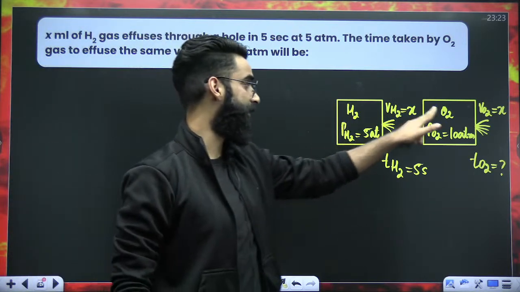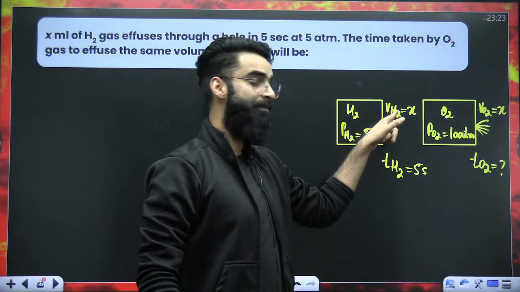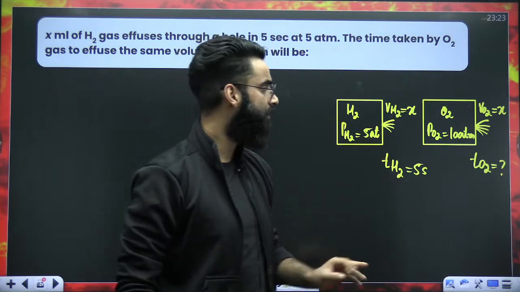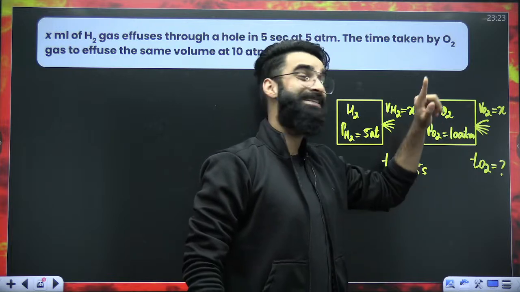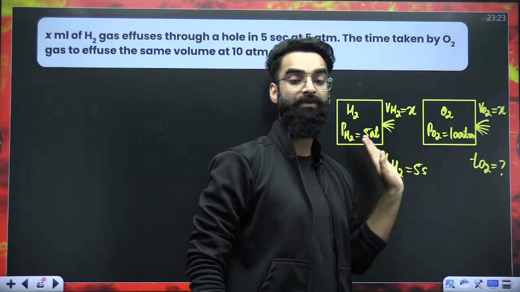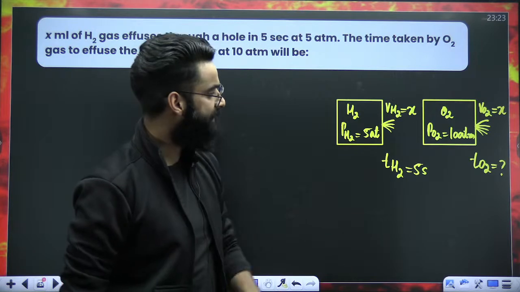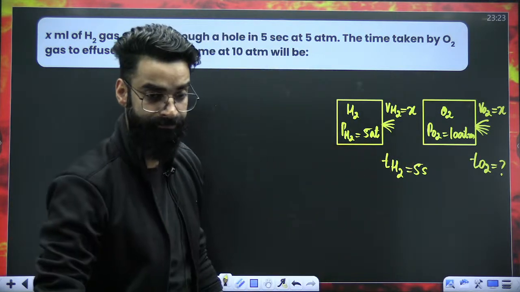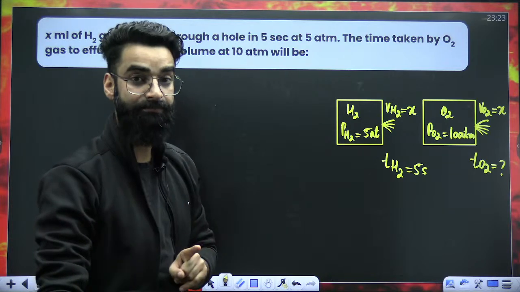We have got two gases, H2 and O2. Correct? X ml of H2 gas is coming out of the container in 5 seconds. We need to check how long it will take for the same X ml of O2 to come out of the container. Now look at the question. Is the pressure of the gas the same or different? The pressure is different.